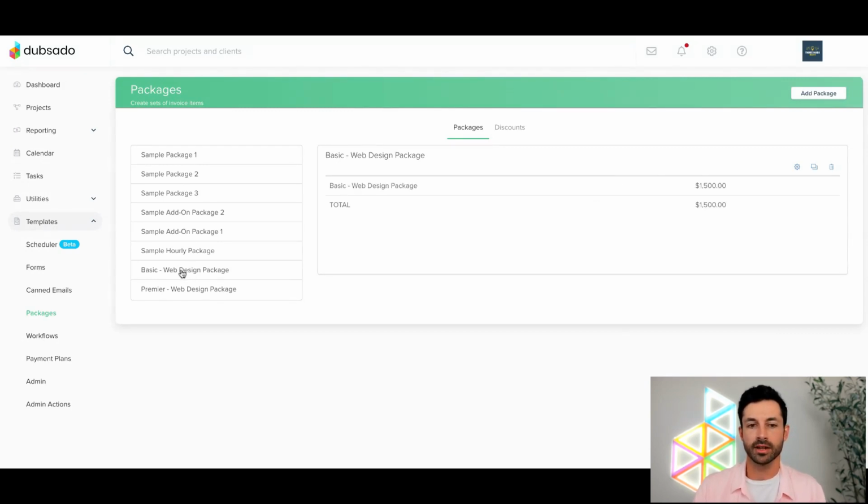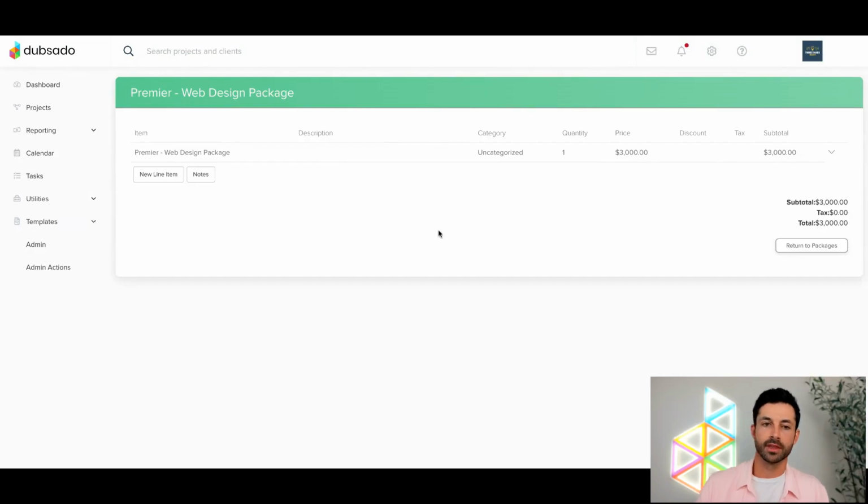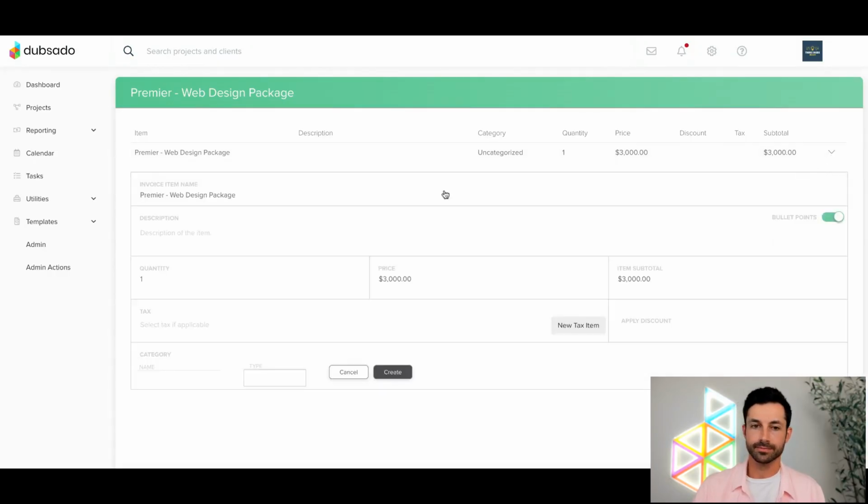Down here at the bottom, I've got 2 base packages added in already. So if I was a web designer, maybe my basic package is $1,500. Maybe I have a more expensive Premier package that's $3,000. Now, let's go ahead and edit this Premier package just to show you an example, because right now, there's not a whole lot of information saved in here. So if I click on the gear icon, we can go here on the right-hand side and click Edit. And maybe I want to add in a description, right?